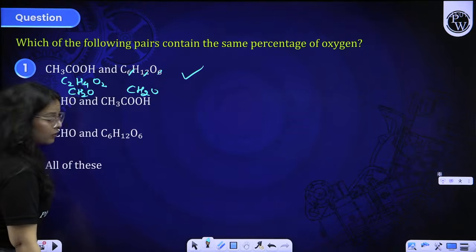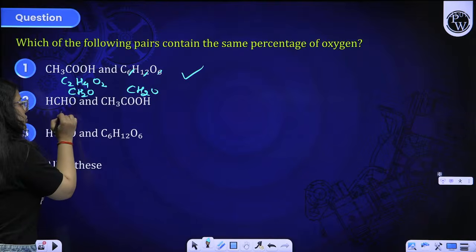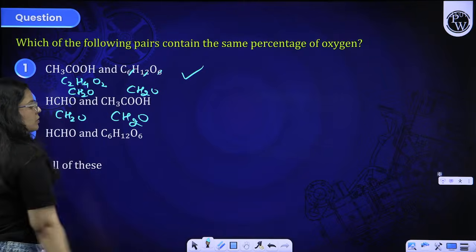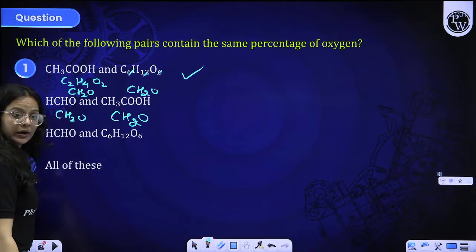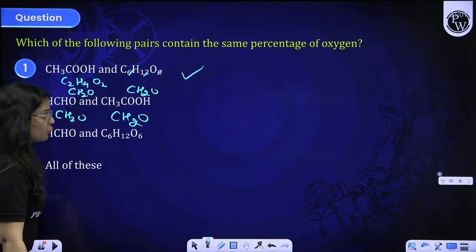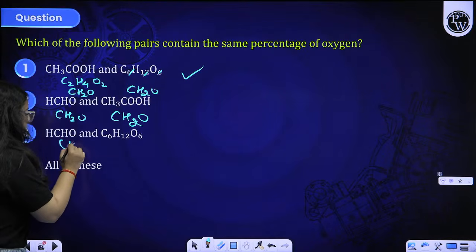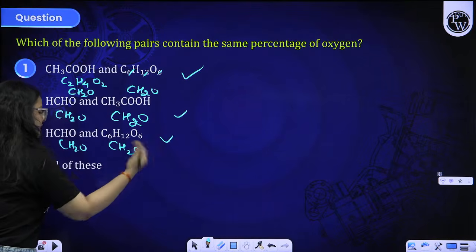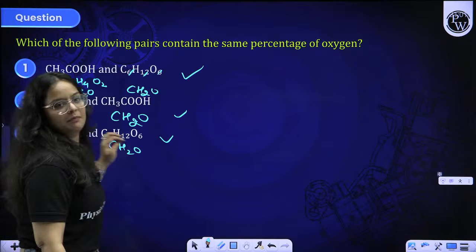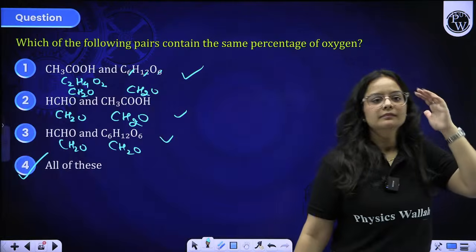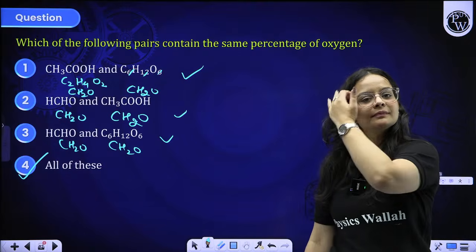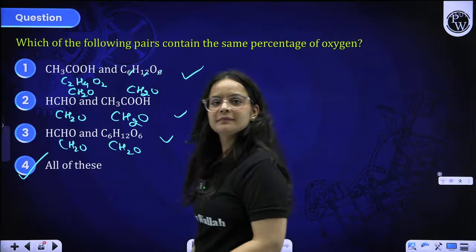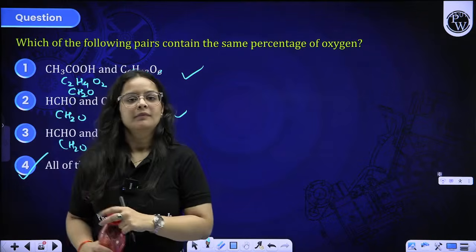We can shift to another option as well. CH2O. And right now I told you about the formula of CH3COOH, that is, the minimum formula comes out to be CH2O. Here CH2O, C6H12O6, CH2O. This is also getting the same ratio only. So all of these will be the correct answer. Okay, beta? Yes, beta. Is it clear? Is it clear to you all?